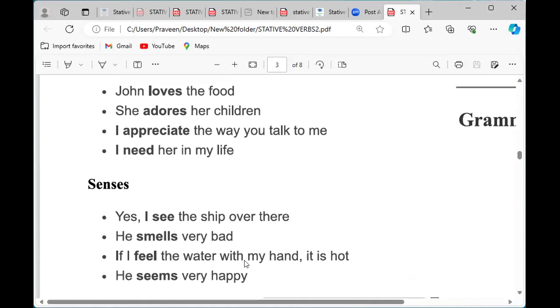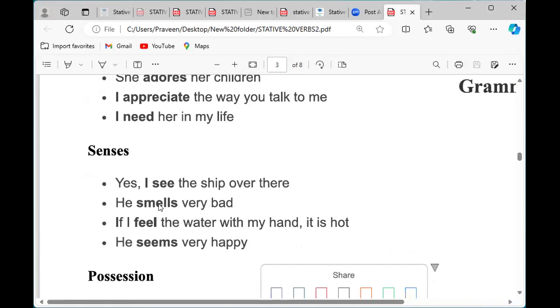If I feel the water with my hand, it is hot. If we touch the water, we could feel whether it's hot or cold. Even if we touch ice, we could feel it freezing, and our hands start shivering. He seems very happy. By seeing other people, we get to know that person is happy or sad. He seems very happy, judging by seeing through our eyes.